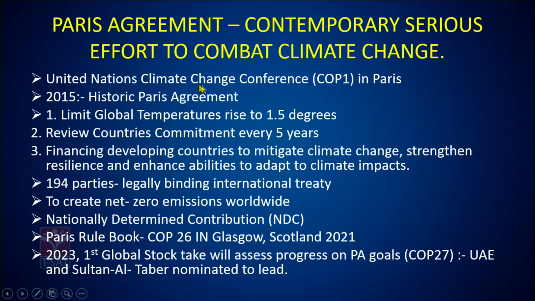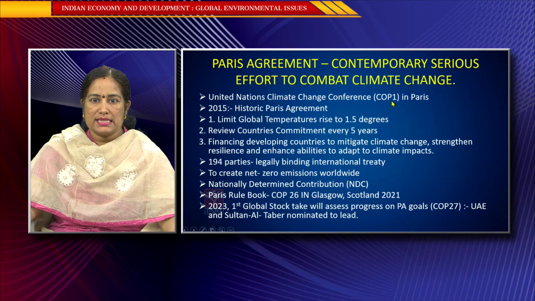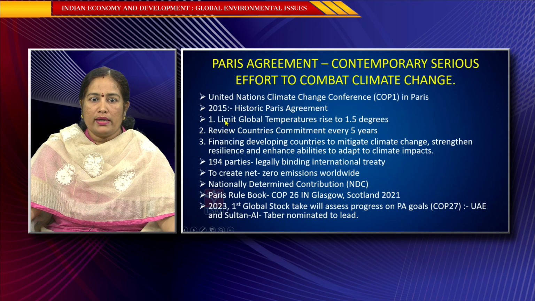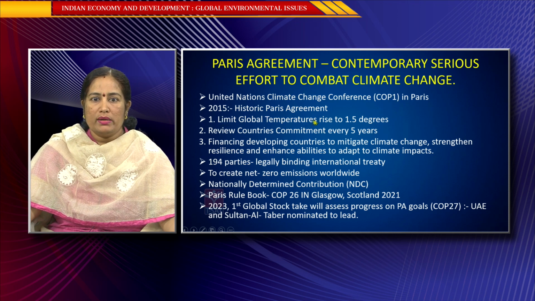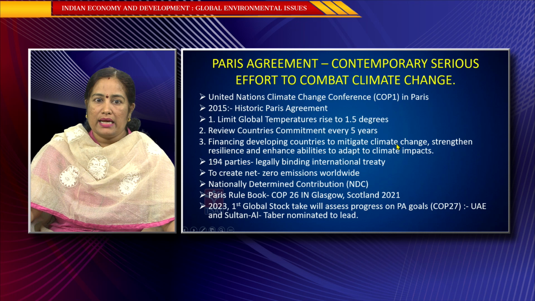So, United Nations Climate Change Conference was held in Paris. This was the 21st conference. In 2015, the historic Paris Agreement was made, and this Paris Agreement was made with the following three objectives: to limit the global temperature rise to 1.5 degrees, to review the country's commitment every 5 years, and financing the developing countries for the purpose of mitigating the climate change.